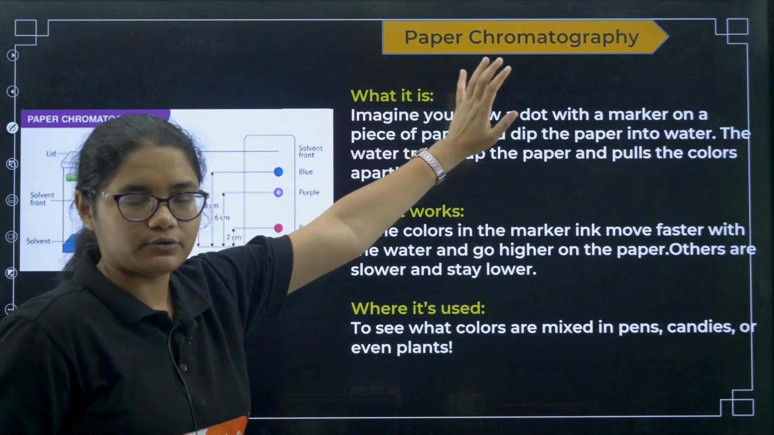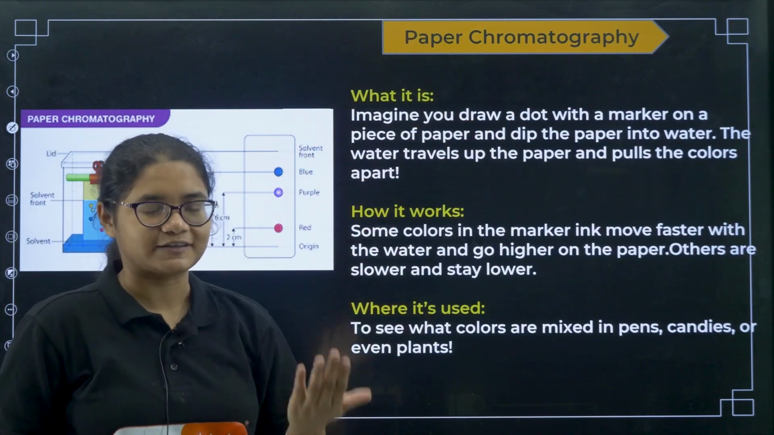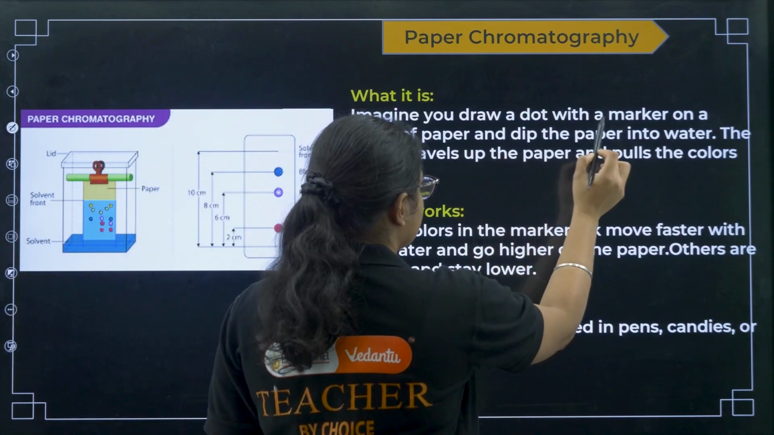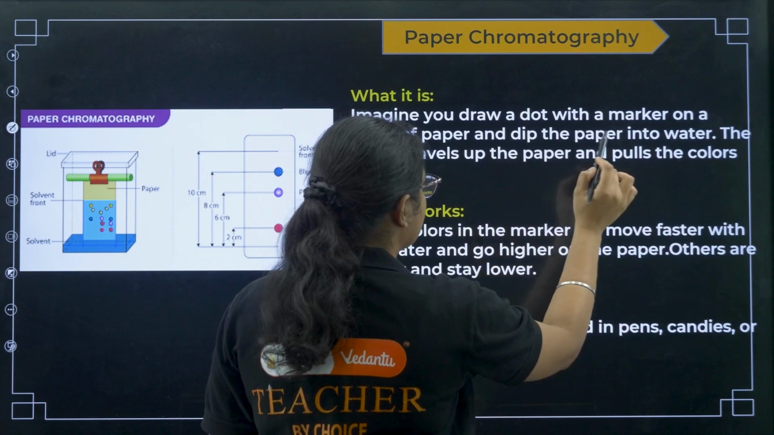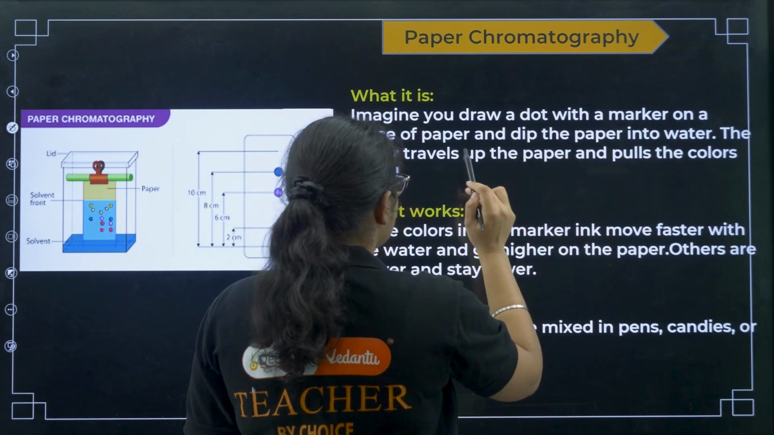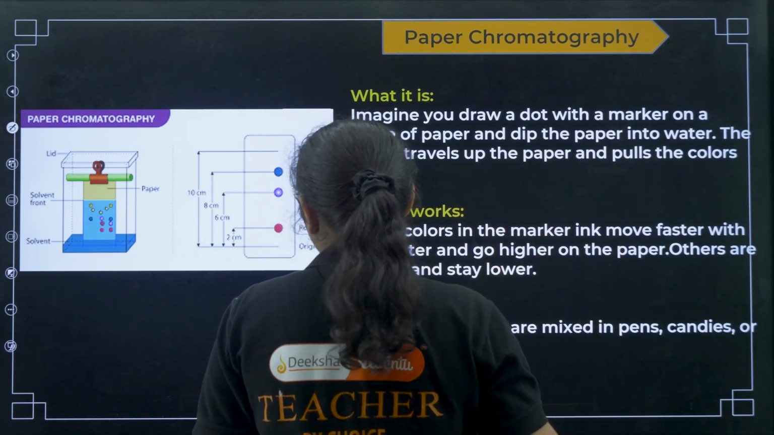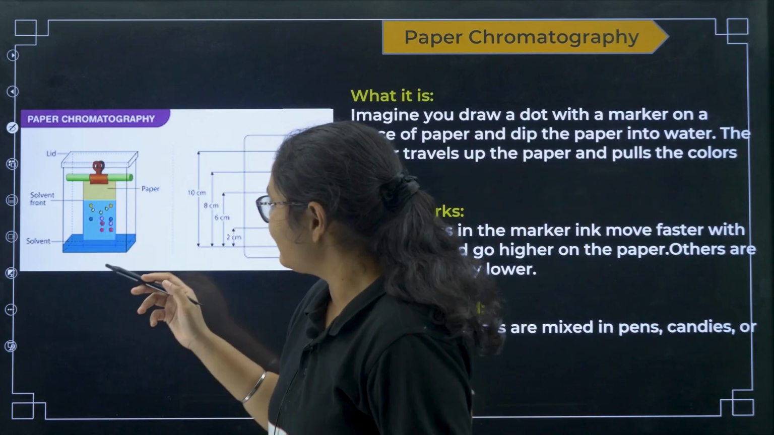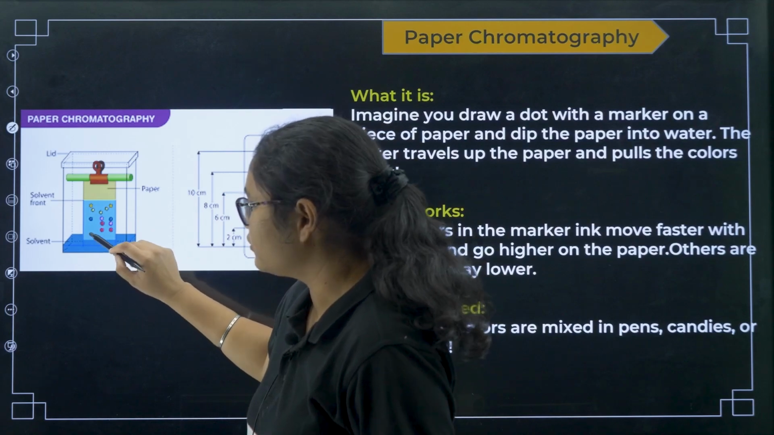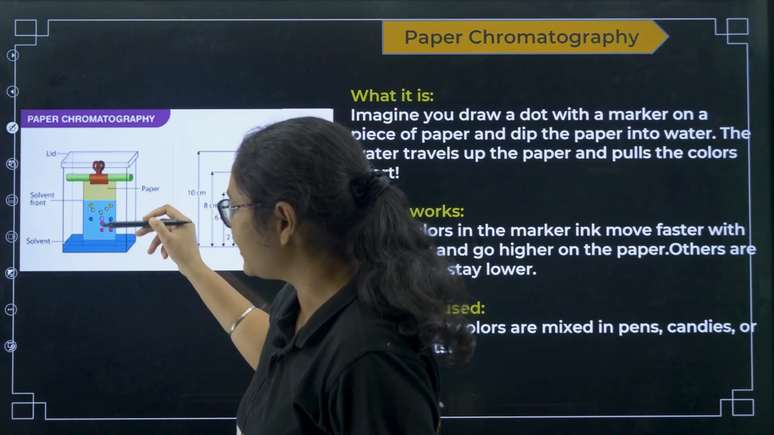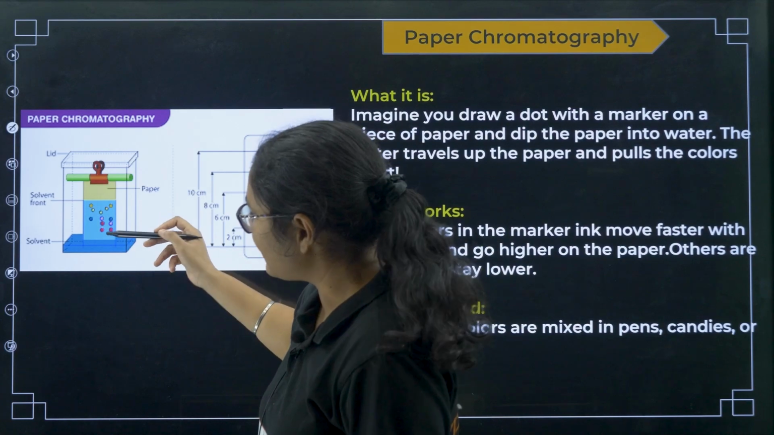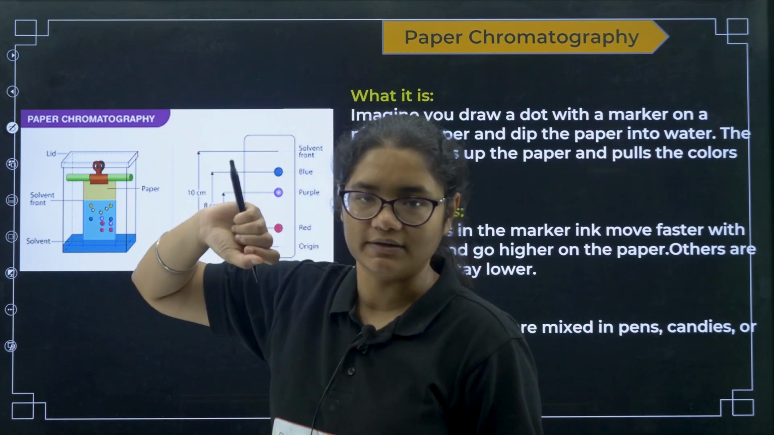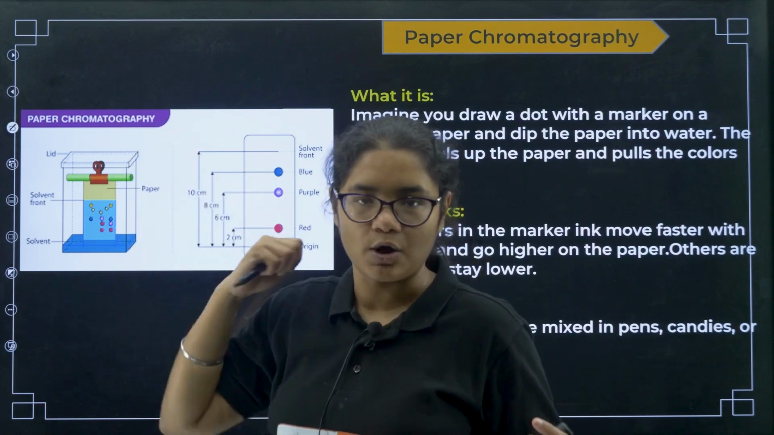So coming to paper chromatography, I think most of you would have used this experiment in your class also. Imagine you draw a dot with a marker on a piece of paper and dip the paper into water. The water travels up the paper and pulls the color apart. So you can see an example here. You have just put a drop on this particular paper, okay, and then you have dipped it in the water. Now what will happen? As the water rises through the paper, it will pull some of the colors, okay. You can see the colors splitting out, okay.